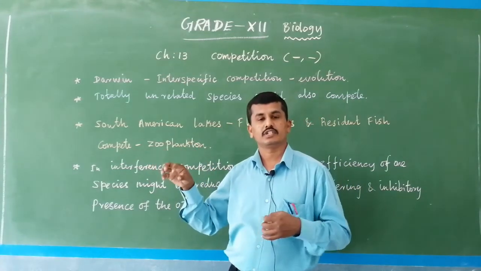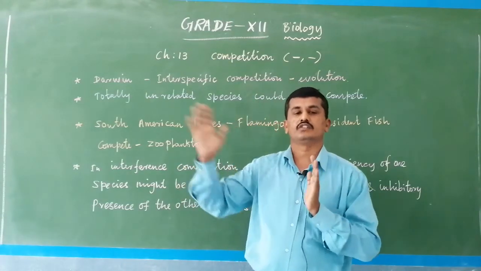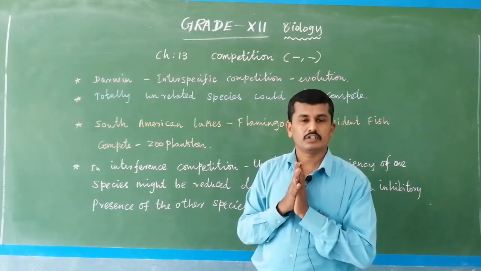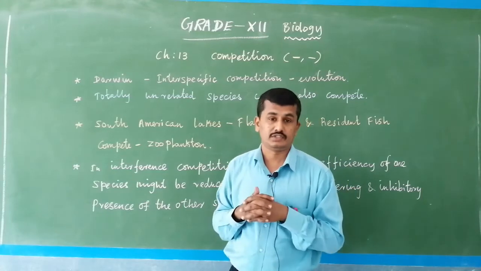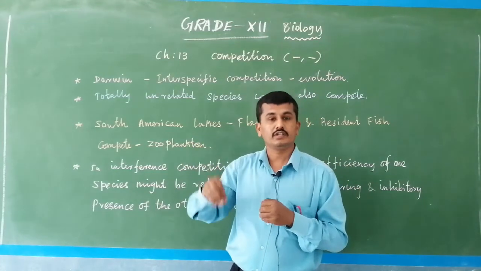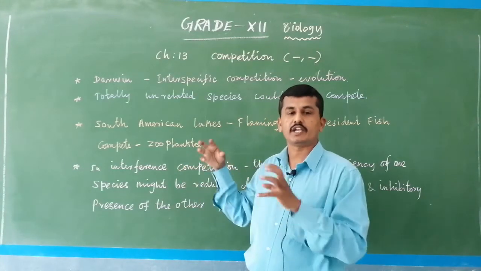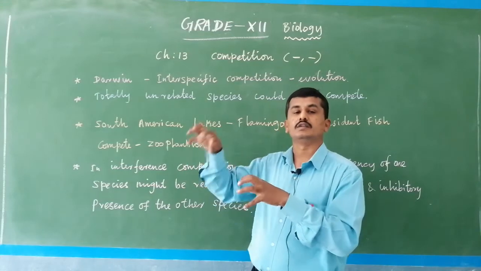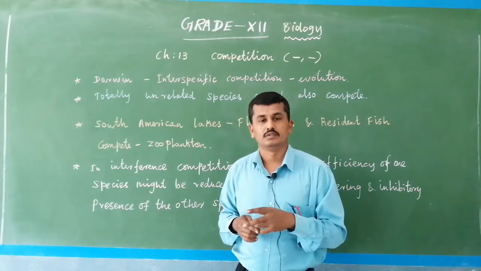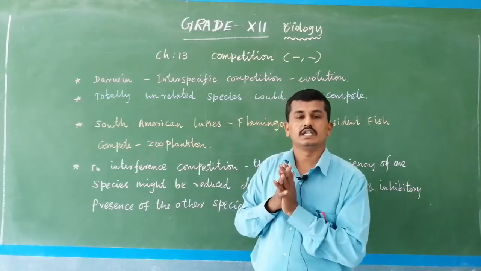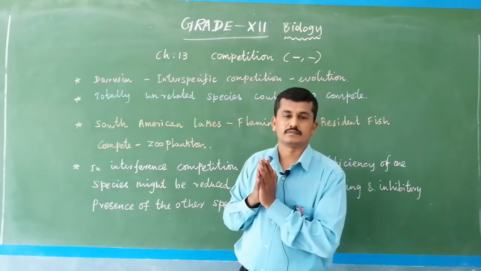In the food chain, the first level is producer, the second level is primary consumer, the third level is secondary consumer, then tertiary consumer, and so on. Here the producer is phytoplankton, the primary consumer is zooplankton, and the secondary consumer is fish. Even birds eat fish as well as zooplankton. So for zooplankton, the competitors are fish and birds. Fish eat zooplankton and birds also eat zooplankton. These two categories, fish and birds like flamingos, are competitors between unrelated species.